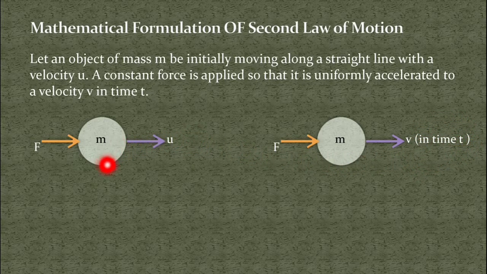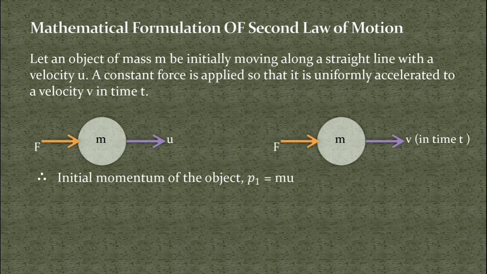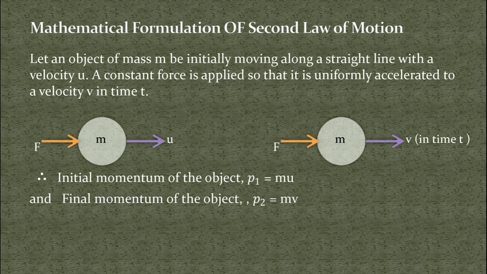Now this is the initial condition and this is the final condition. Again we can write the initial momentum of the object. Let us say p1 is equal to mass of the object into initial velocity. So initial momentum is equal to m into u, because initial velocity is u. And final momentum of the object, that is p2, can be written as mass of the object into final velocity v, that is m into v.